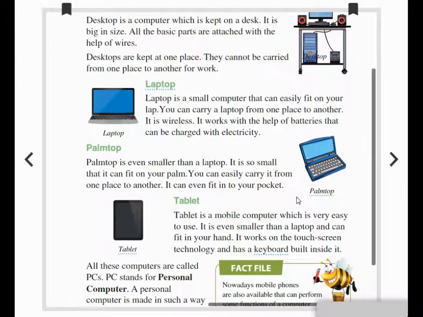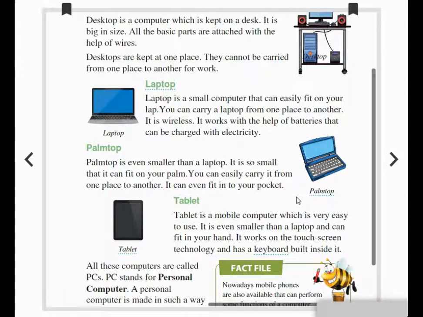It is wireless. We don't want any wire connection like desktop. The desktop's parts will be attached with the help of wires, right? But this laptop doesn't need any wire, and we can take it to any place and work from any place where we are comfortable. It works with the help of batteries that can be charged with electricity.